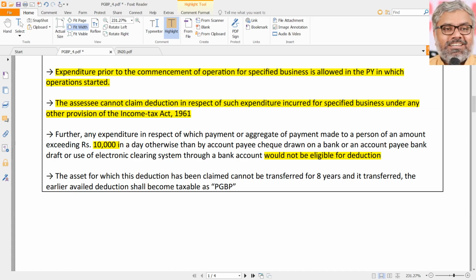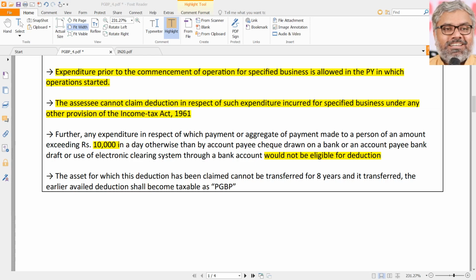In other words, while calculating actual cost itself, which was actually under 43(1), this amount would be excluded before going for depreciation. While calculating actual cost itself, if any amount of more than 10,000 rupees per day per person is paid in cash, that would have been excluded. That would not have been included in actual cost for the purpose of calculating depreciation. Same logic applies here also.